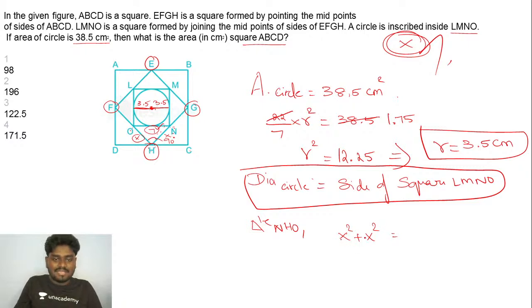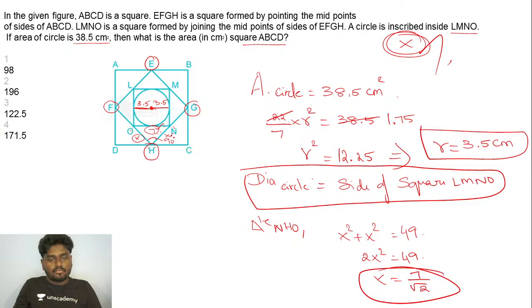So x square plus x square is equal to 49, which means 2x square is equal to 49, such that if you take the square root, you will be getting x is equal to 7 by root 2. You've got the value of x is equal to 7 by root 2.